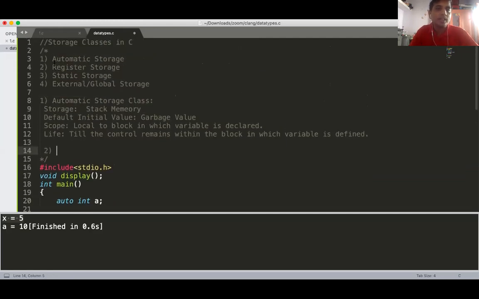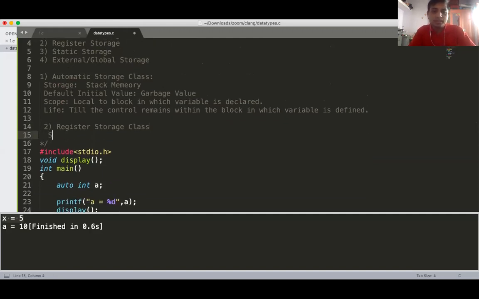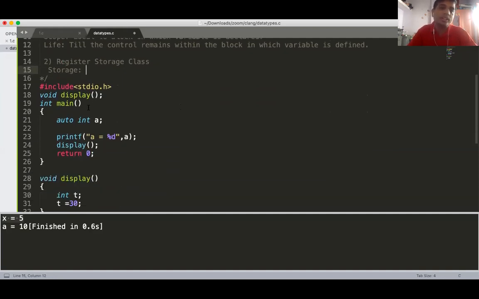Now the second one is the register storage class. We'll see how to create it. A register storage class can be created by declaring register in front of any variable.